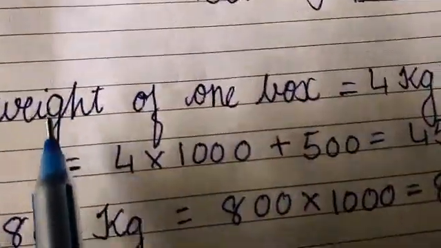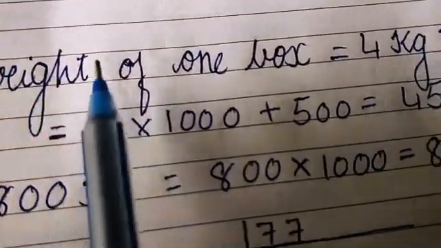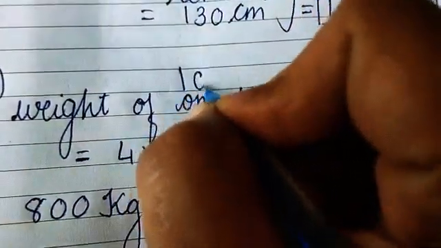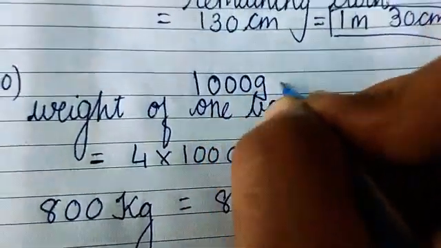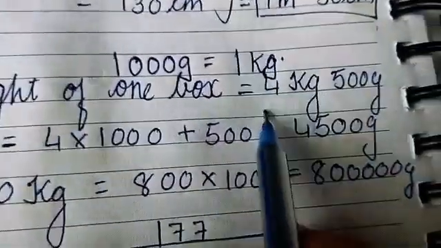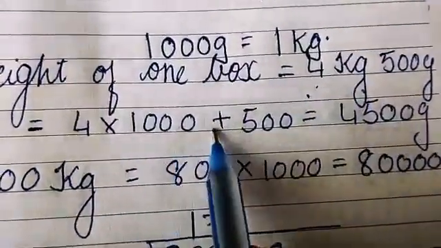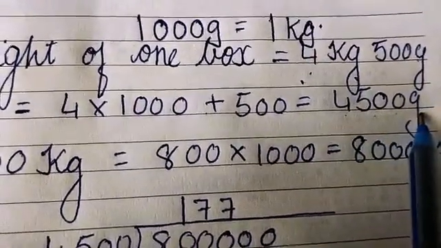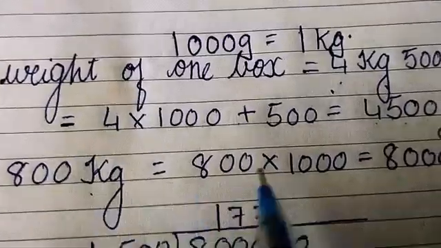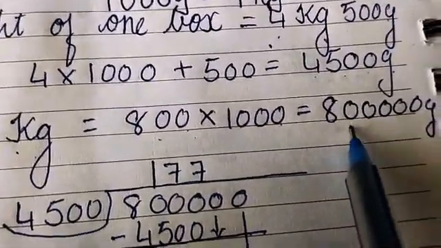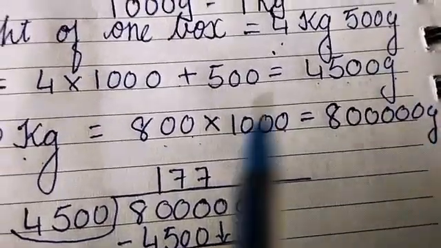As we know, 1000 gram is equal to 1 kg. Always remember that 1000 gram is equal to 1 kg. So here 4 kg, so 4 multiplied by 1000 plus 500. So it becomes 4500 grams. And 800 kg, so 800 into 1000 becomes 800000 grams.